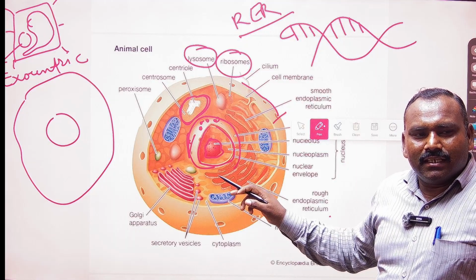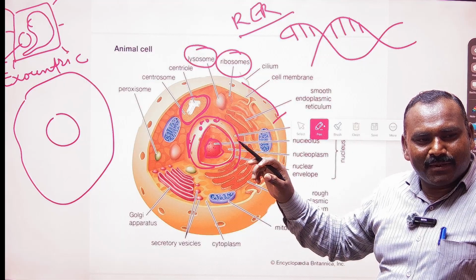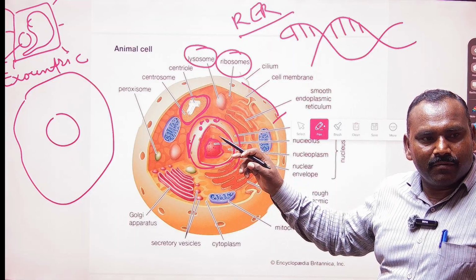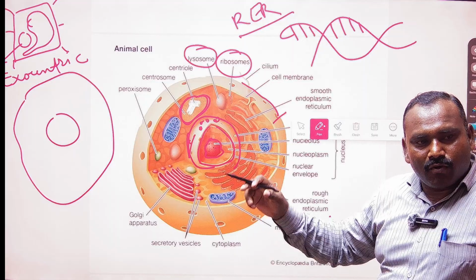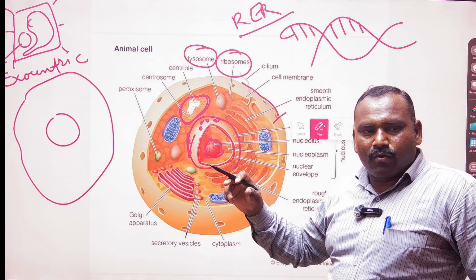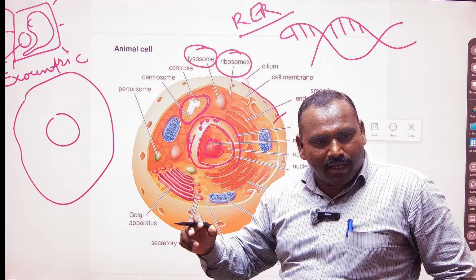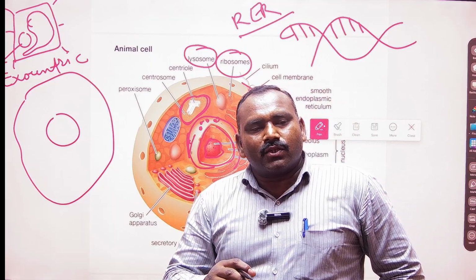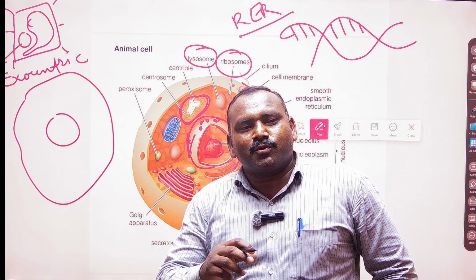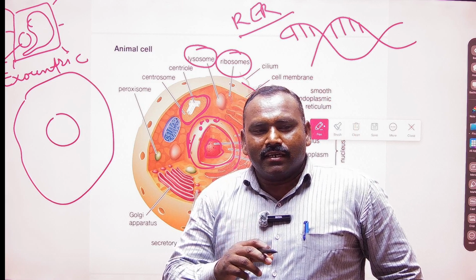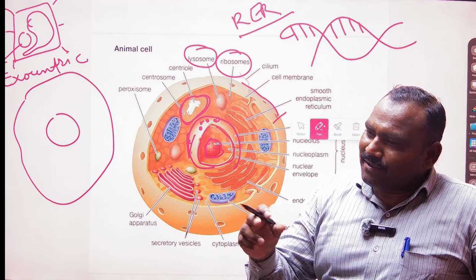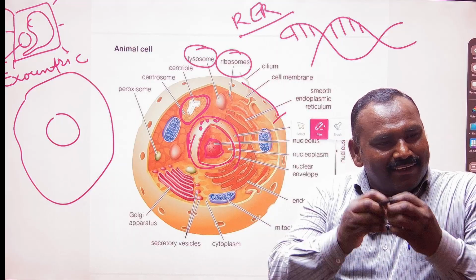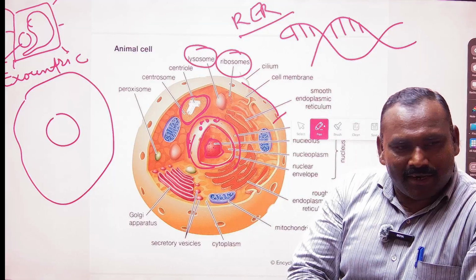So just keep in your mind, the endoplasmic reticulum is supposed to be a carrier. It is going to transfer some information. Like with the Golgi complex or the Golgi bodies, the inventor of the Golgi bodies, Camillo Golgi, was awarded the Nobel Prize for his discovery. That Golgi body is also known for packaging. It is like Zomato, they come and provide food material to us. The Golgi body is also packaging and distributing, mobilizing the food material from place to place.